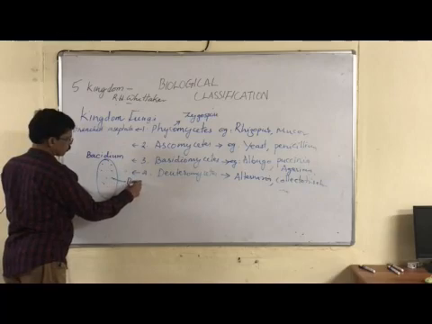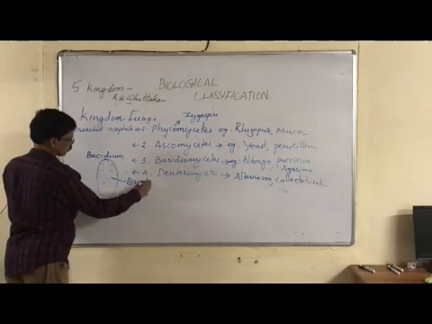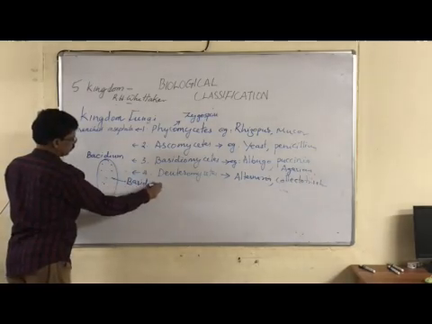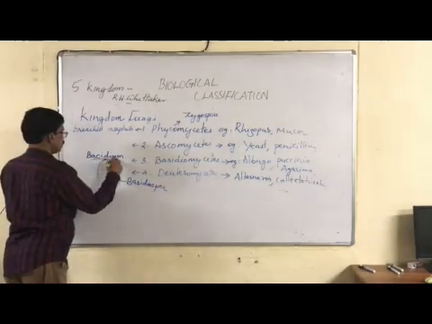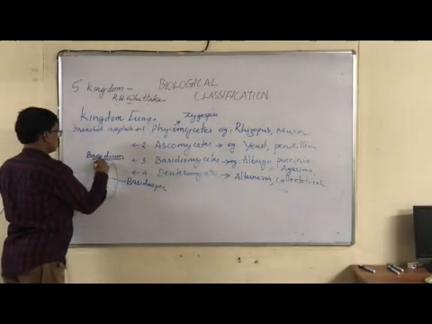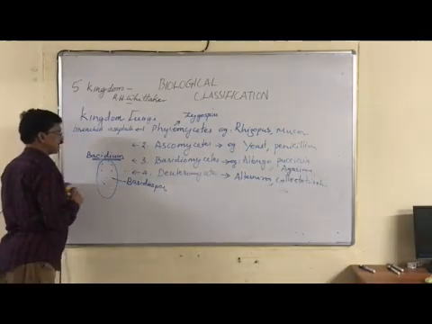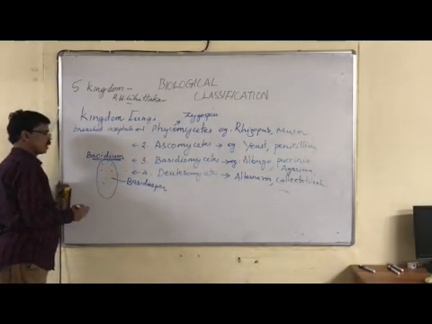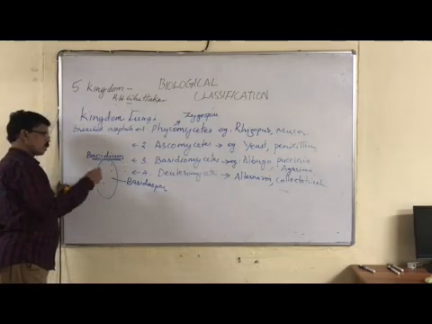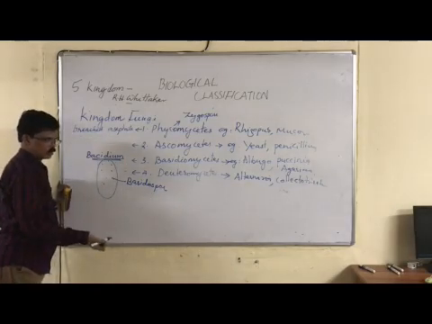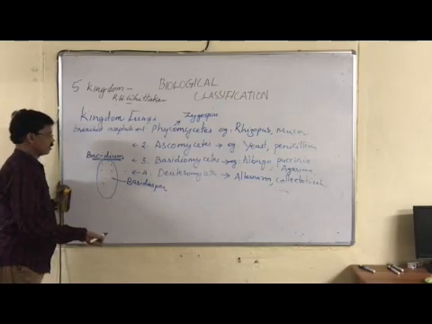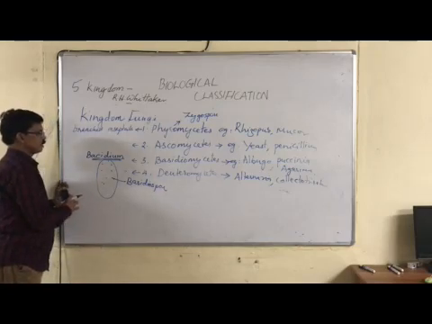Basidiospores are formed in the basidium, which is just like the sac. During sexual reproduction they produce basidia, and inside the basidium, basidiospores are formed by meiosis. Okay, right, and they are very useful as well.